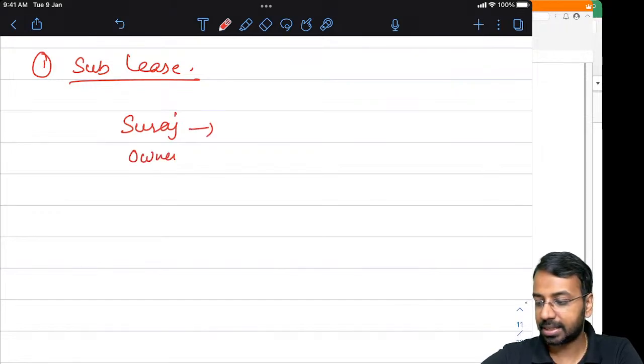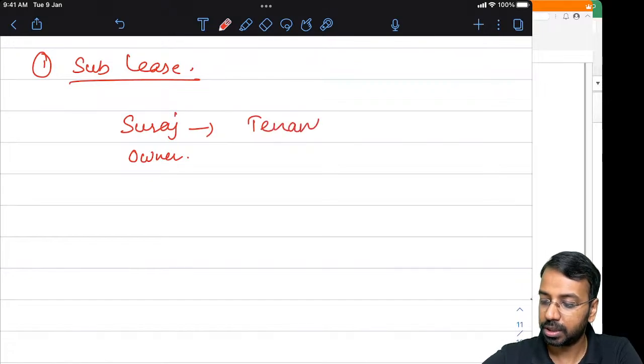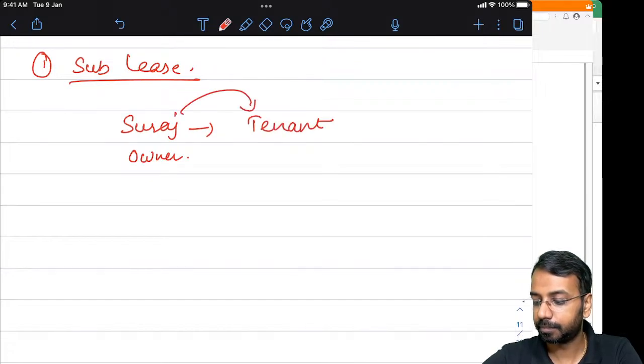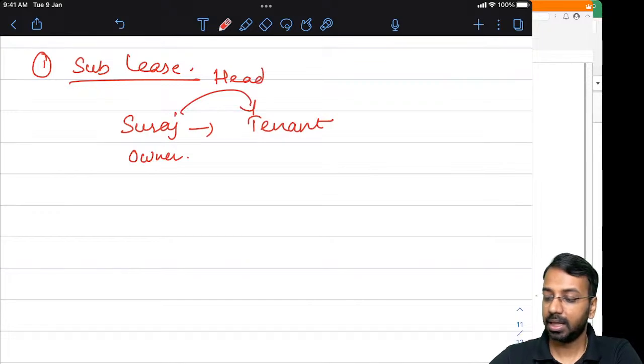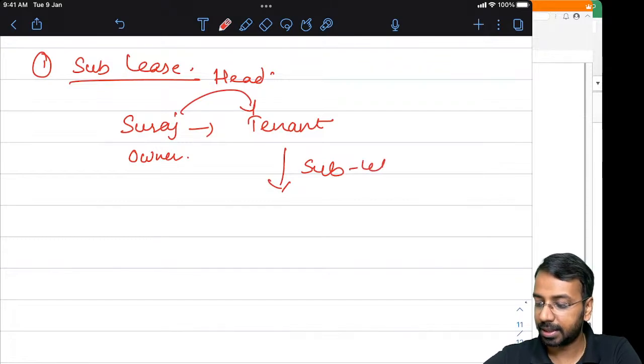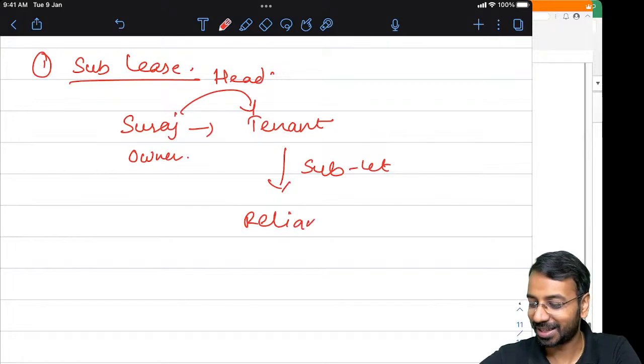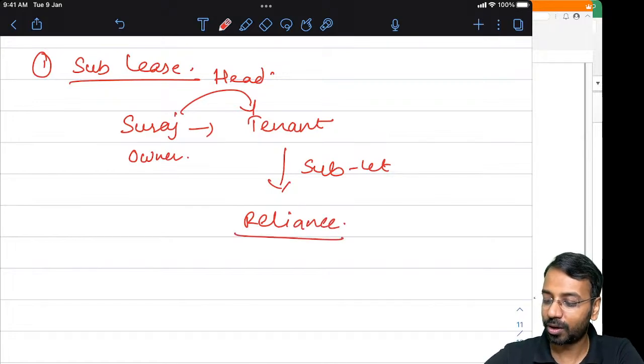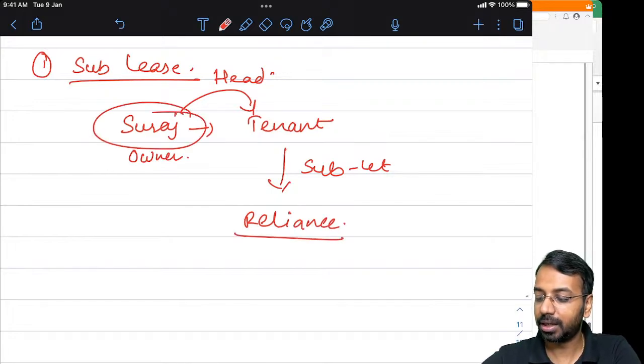I have leased an asset to a tenant. This is called head lease, means the first lease. The tenant has the right to sublet to another person. Let us say there is a company, Reliance, my favorite example in the class.